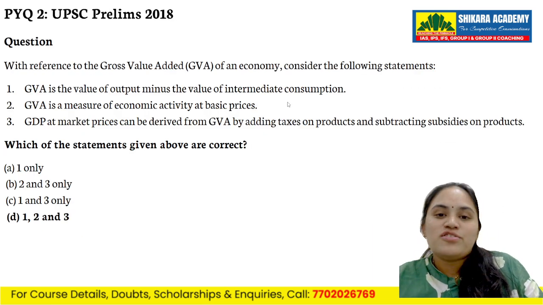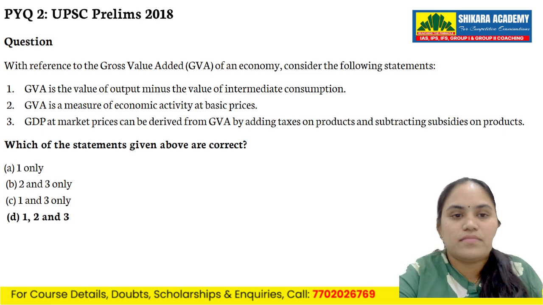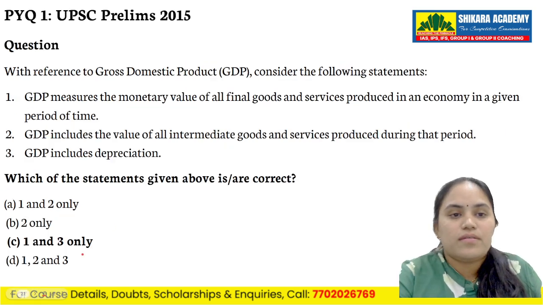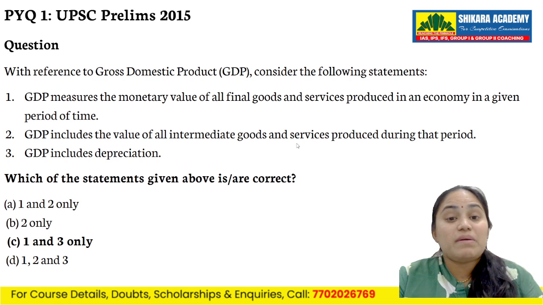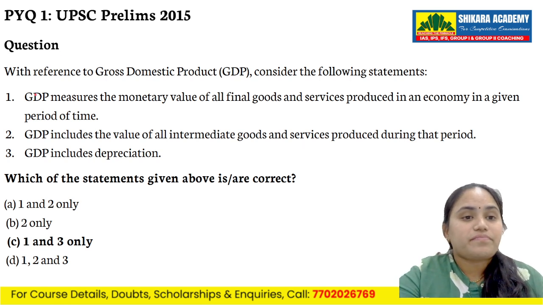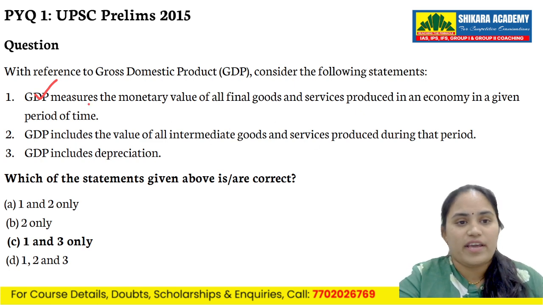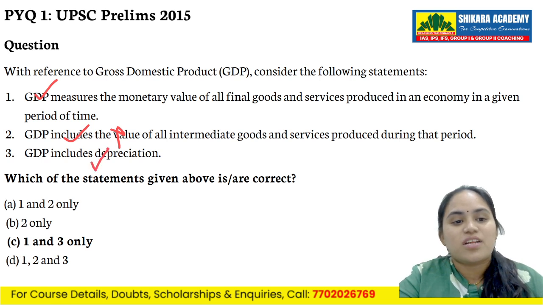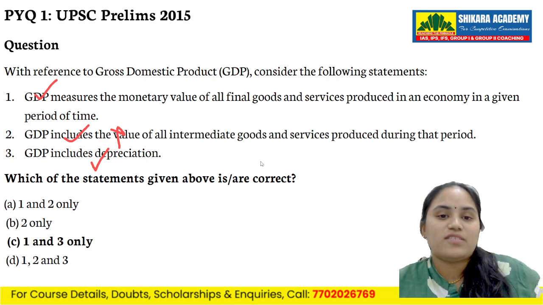With reference to GDP, consider the following statements. One: GDP measures the monetary value of all final goods and services produced in an economy in a given period of time. Okay, this is correct. Two: GDP includes the value of all intermediate goods and services produced during that period. No, it measures final goods and services. Three: GDP includes depreciation. Yes. So which of the statements given above are correct is what they are asking.